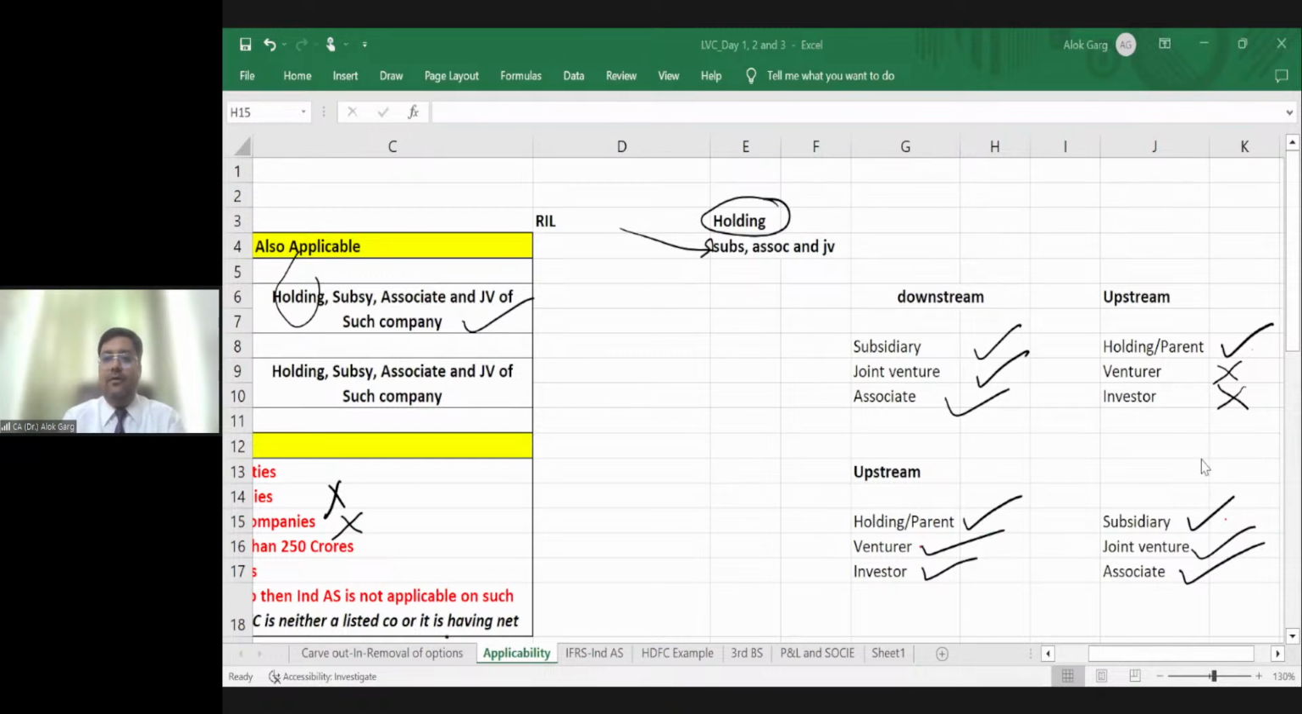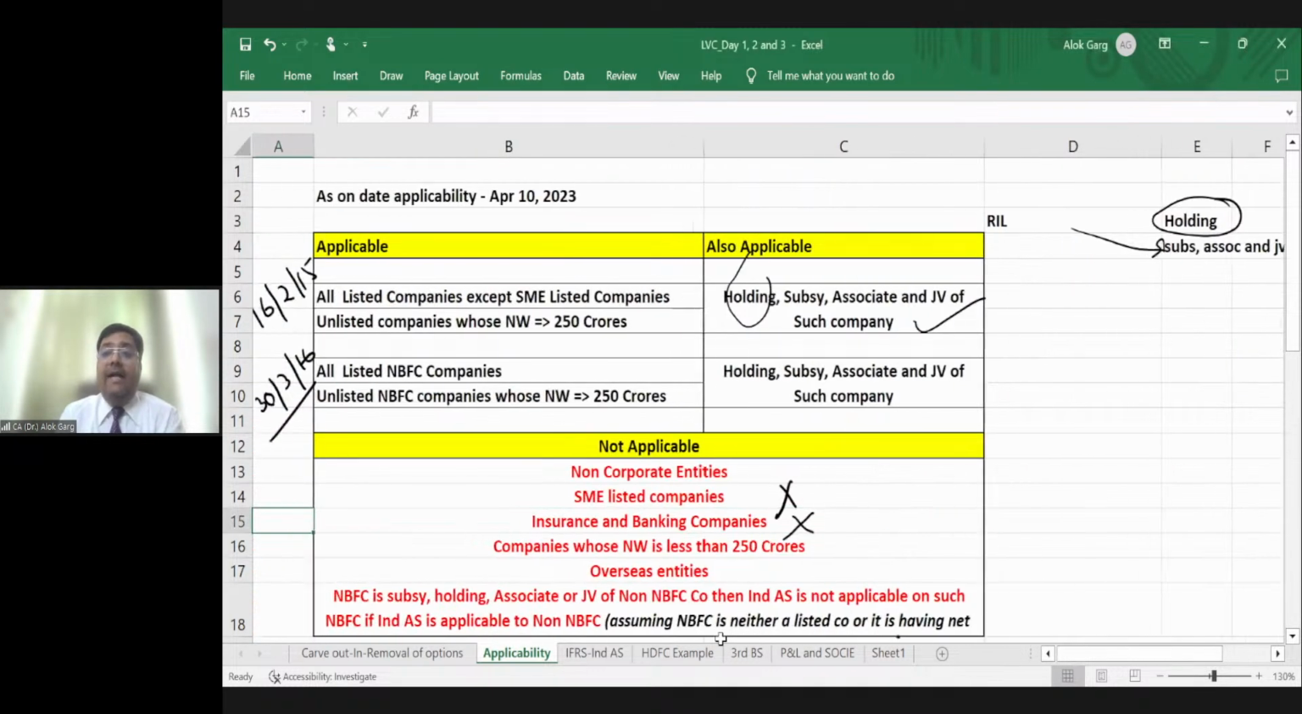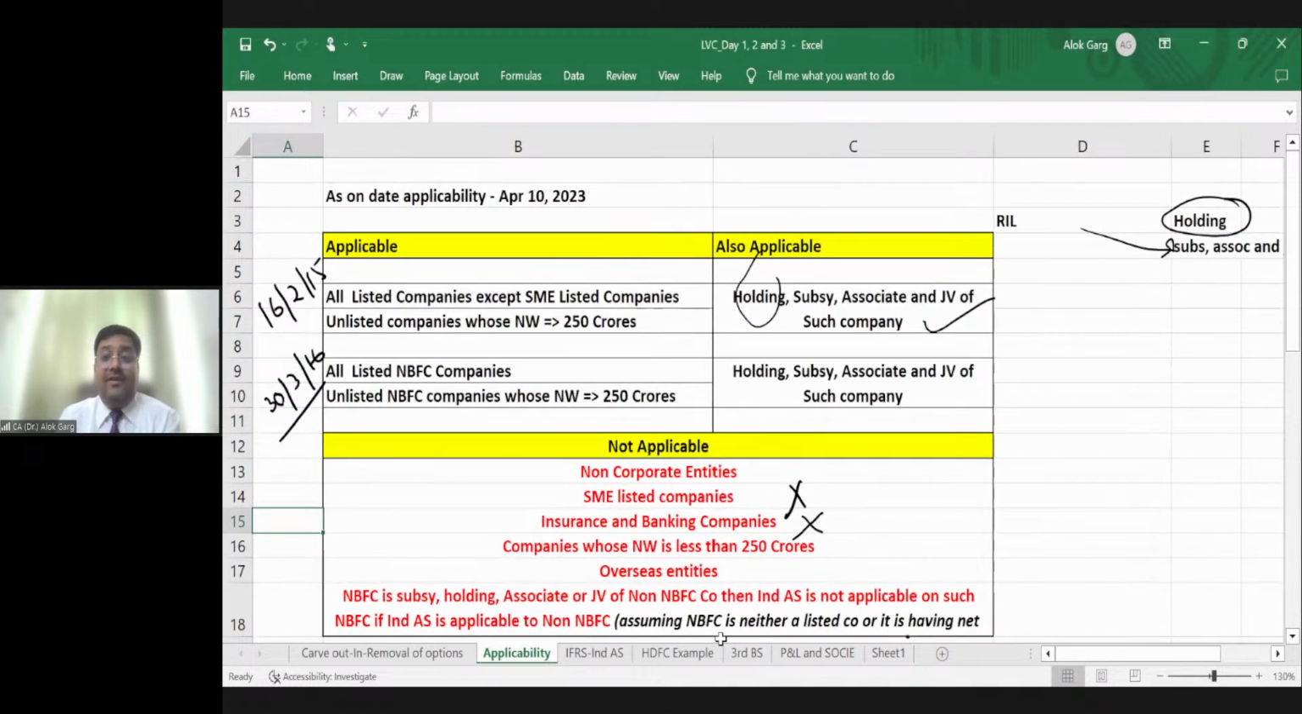Very good. I know few questions are yet to be answered. Net worth, foreign subsidiary. Those questions will automatically be answered. Don't worry about that.